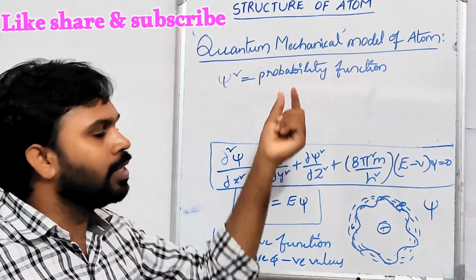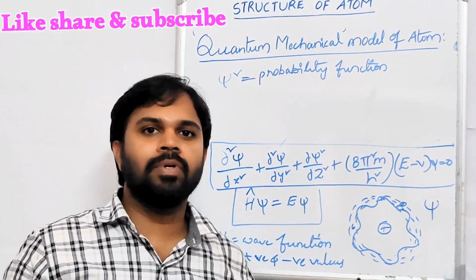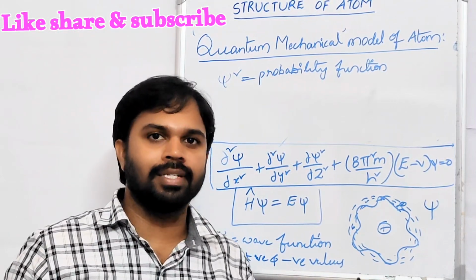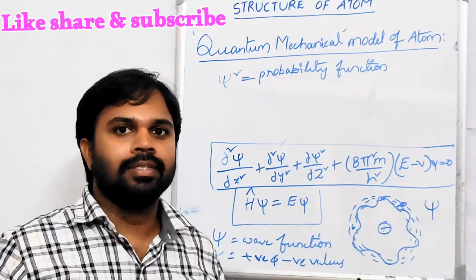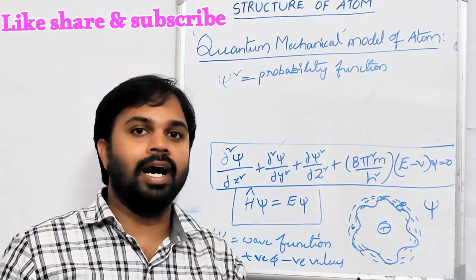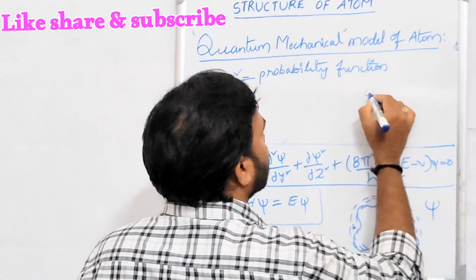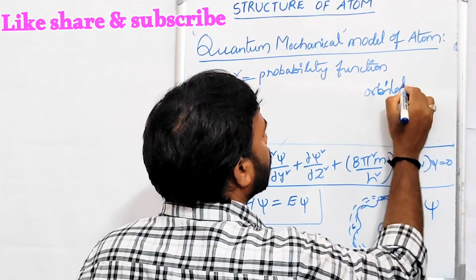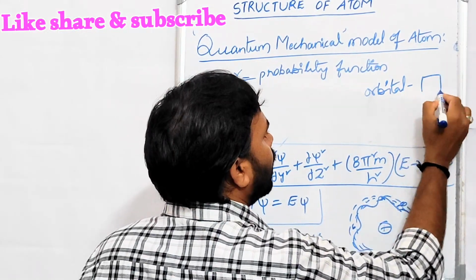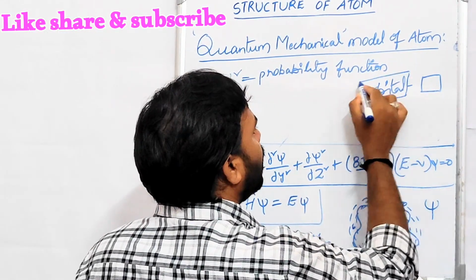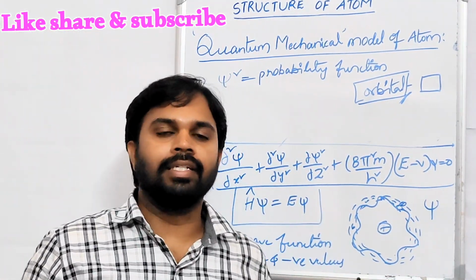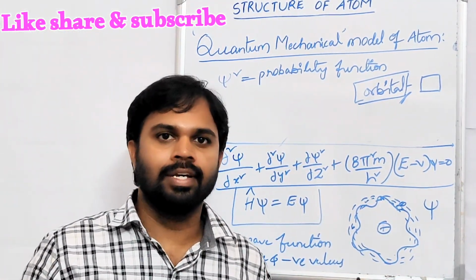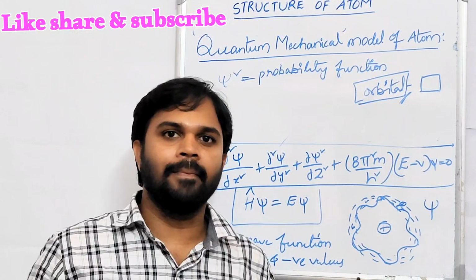This probability function gives the information about the maximum probability of finding the electron at a certain point in an atom. That particular point is called an orbital. The new term orbital was introduced. The orbital is nothing but the three-dimensional space around the nucleus where the probability of finding the electron is maximum.